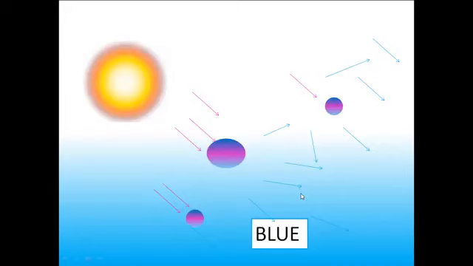This example will help you understand more why the sky appears blue. We can say that shorter wavelength colors are scattered much more than longer wavelength colors. Blue color comes under the shorter wavelength range and so is scattered more than the other colors, and hence the sky appears blue.